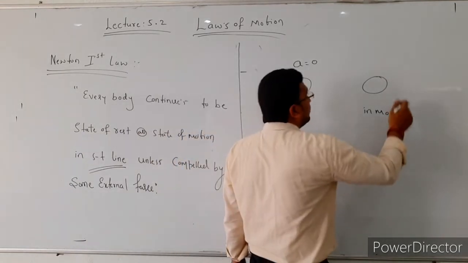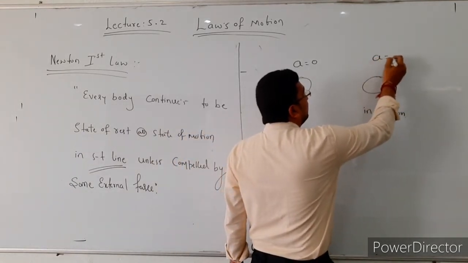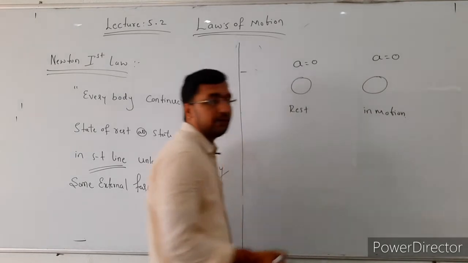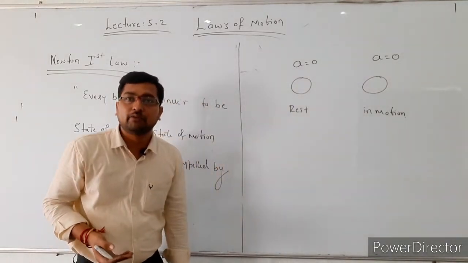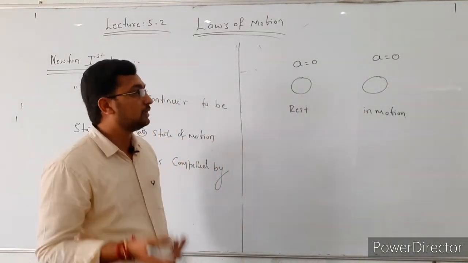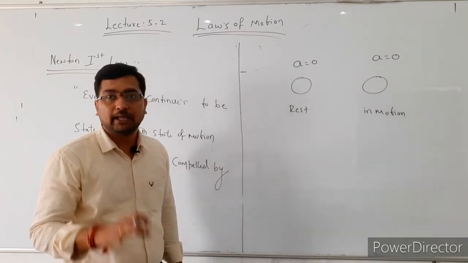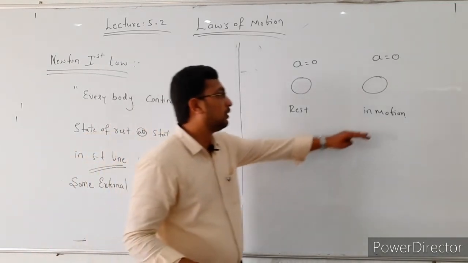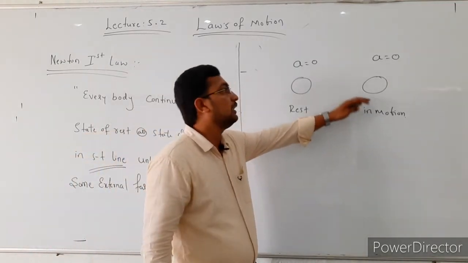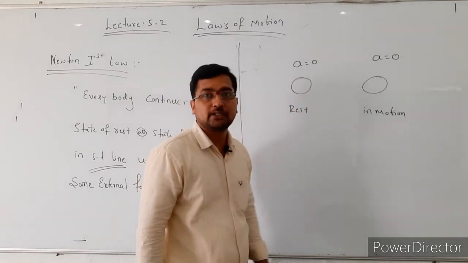If the body is in motion, then the acceleration of that body is also 0. Already we know that if an object is moving with a uniform velocity, then its acceleration is 0.